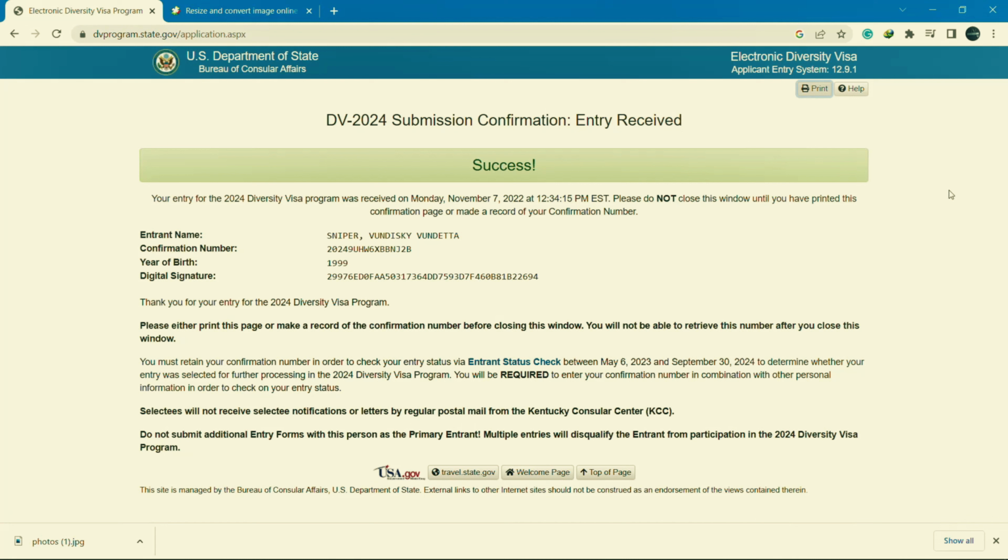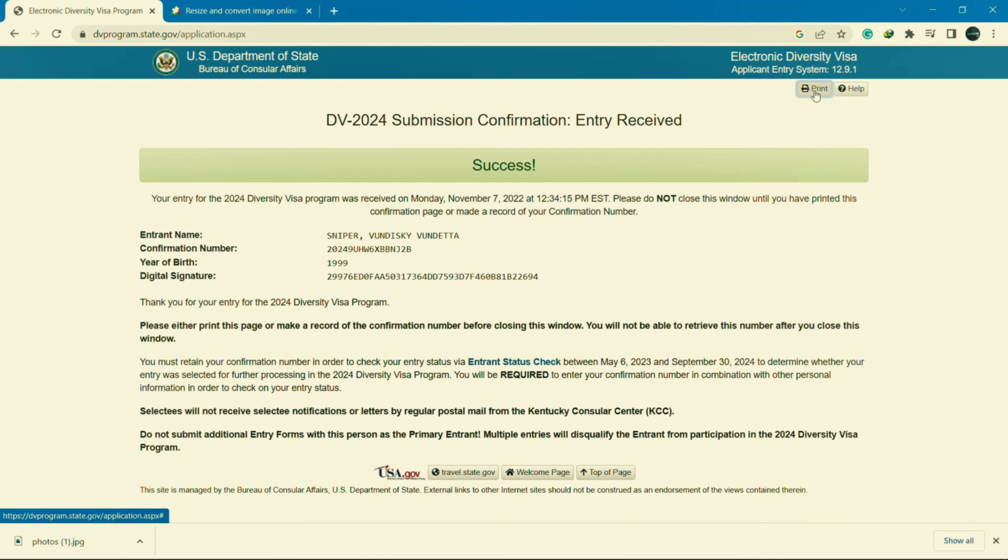This will be like your verification, whereby when the time comes you have to verify by showing this form to whoever will need it, for your verification of being selected as one of the people who have won the lottery. So just click print, and you'll be connected to a printer, and then you print this.